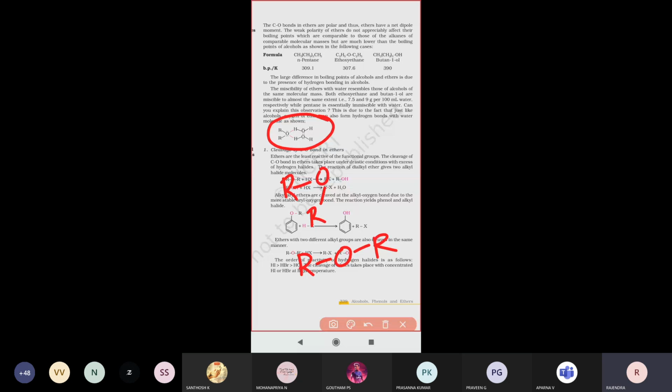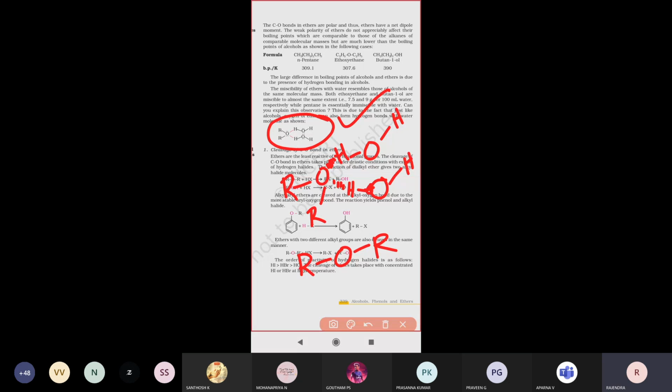Ethers also easily participate in intermolecular hydrogen bonding. It will look like this: here one hydrogen atom, and in between the oxygen and hydrogen, hydrogen bonding takes place in this manner. The diagram is already given, just see there.